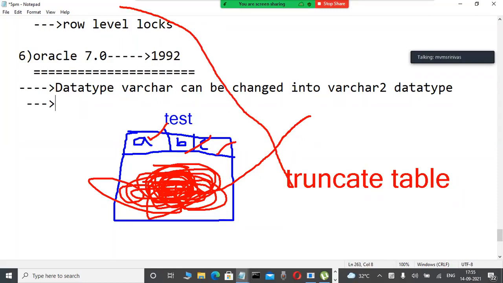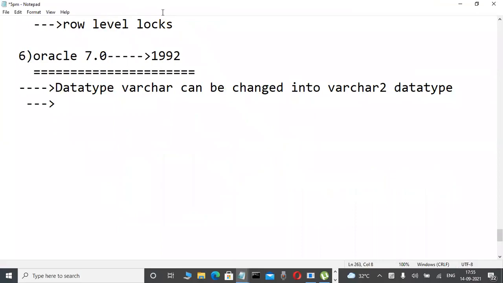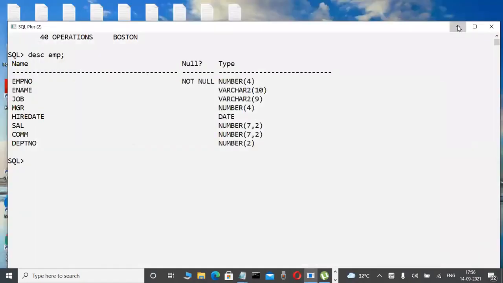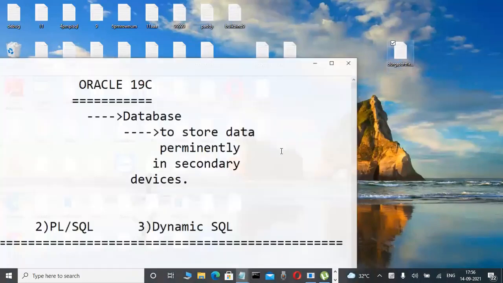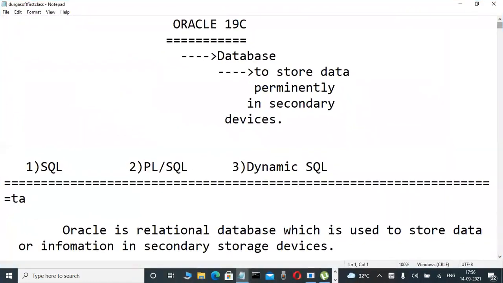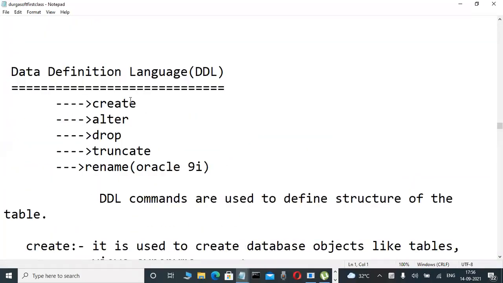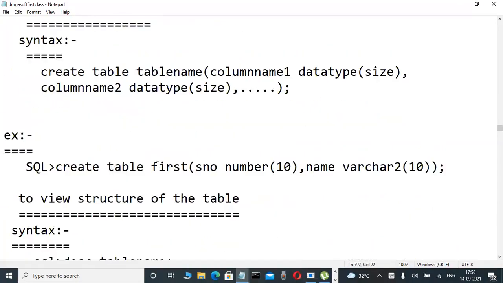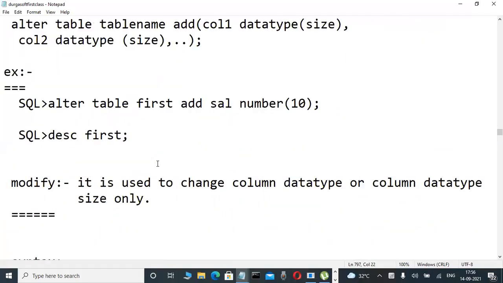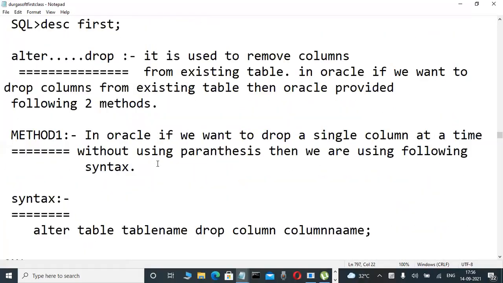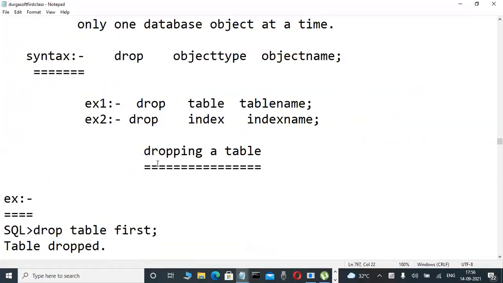The truncate command was introduced in Oracle 7.0 version onwards. That's why there is the truncate table command. Now, truncate, alter, drop, these are all things we learn in our course. In our course, the 9 o'clock batch is learning the DDL commands: create, alter, drop, truncate, rename, and their syntaxes, and another one is DML. We also learn flashback, recycle bin, and so many concepts.